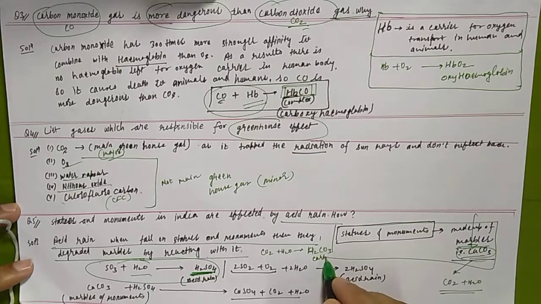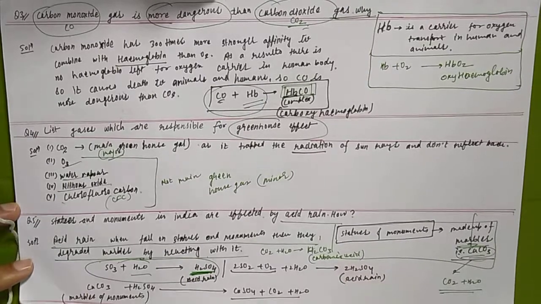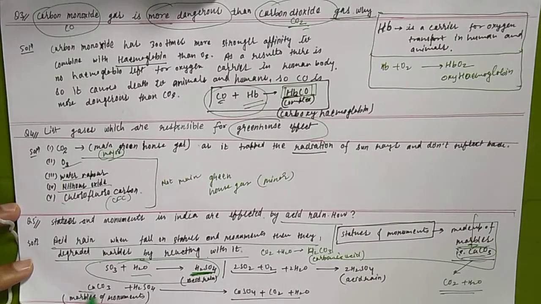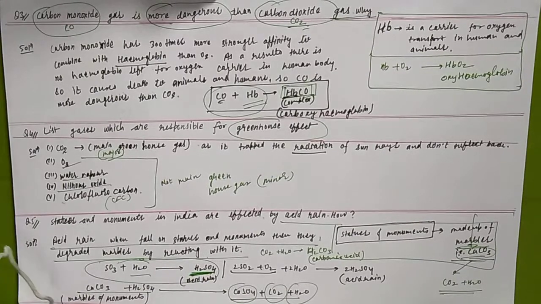So there are so many acids forming with CaCO3, H2SO4. So CaSO4, CO2 and H2O form. As a result, they are degrading the layers of the monuments. That is why the statues and monuments in India are affected by acid rain.